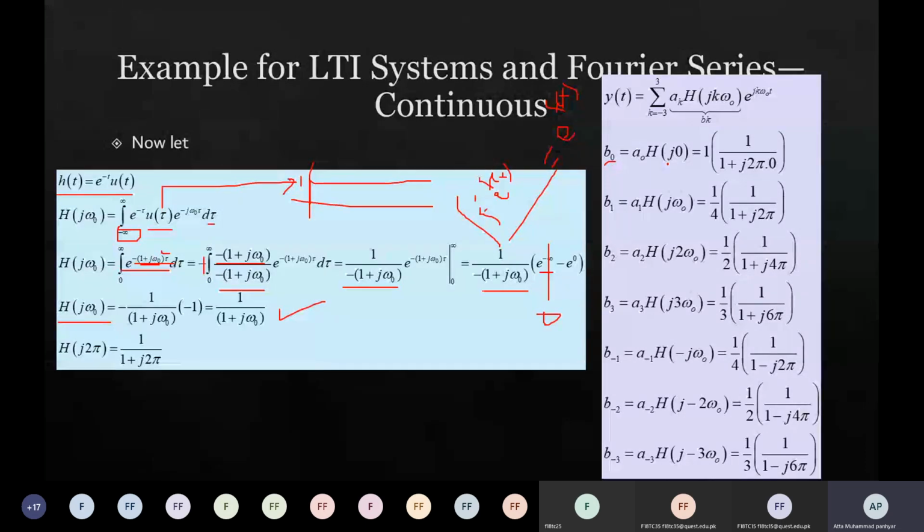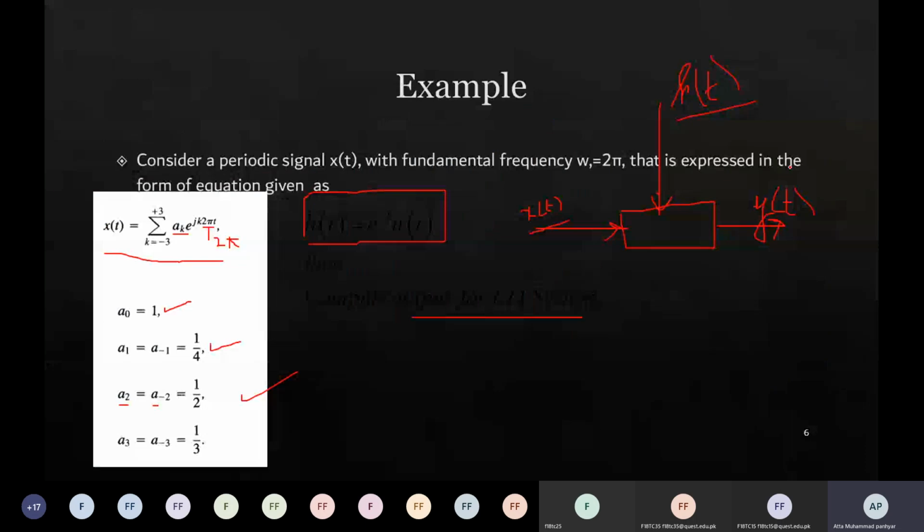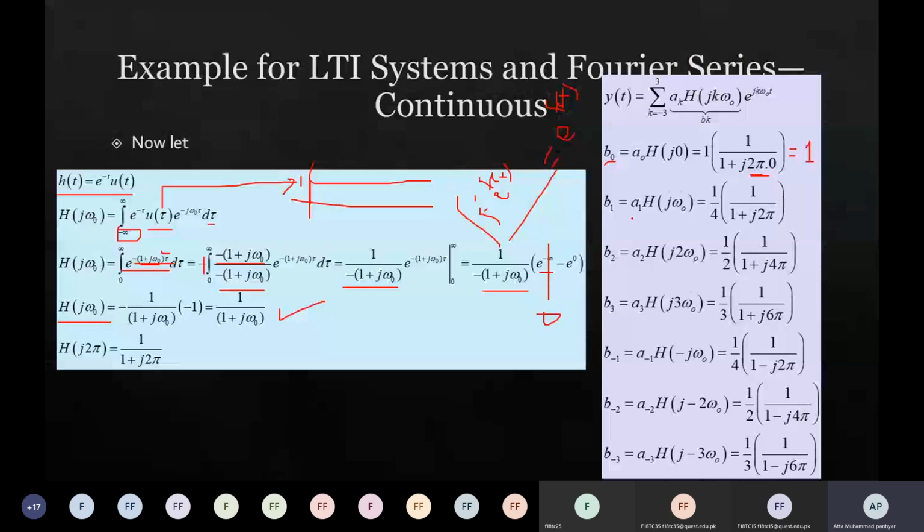Now if you see 1 upon 1 plus j2 pi, 2 pi is the value of omega naught, and it is multiplied by 0. When you multiply anything with 0, you get 0. So b naught must be equal to 1, as in the input a naught was 1, right? Now b1 is equal to a1 multiplied by h of j omega naught.